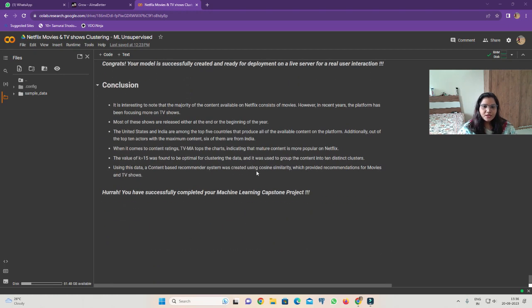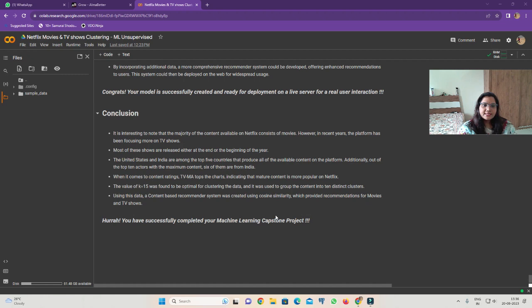So, conclusion. It is interesting to note that the majority of the content available on Netflix consists of movies. However, in recent years the platform has been focusing on TV shows, like series, Netflix series and all. Most of these shows are released either at the end or the beginning of the year. It's obvious because at the end and beginning of the year there are so many festivals and holidays, so people can sit and watch movies or TV shows.